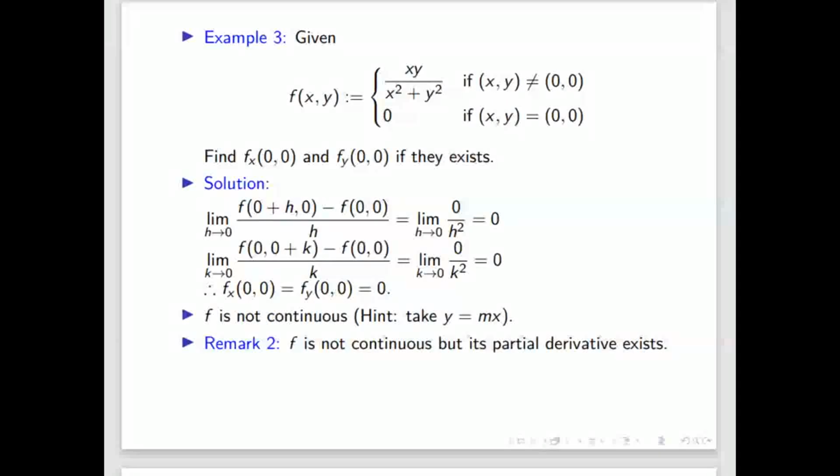So what does it mean? Can you tell what does it mean? The meaning of this is that if a function is differentiable, it should be continuous even in two variables also.